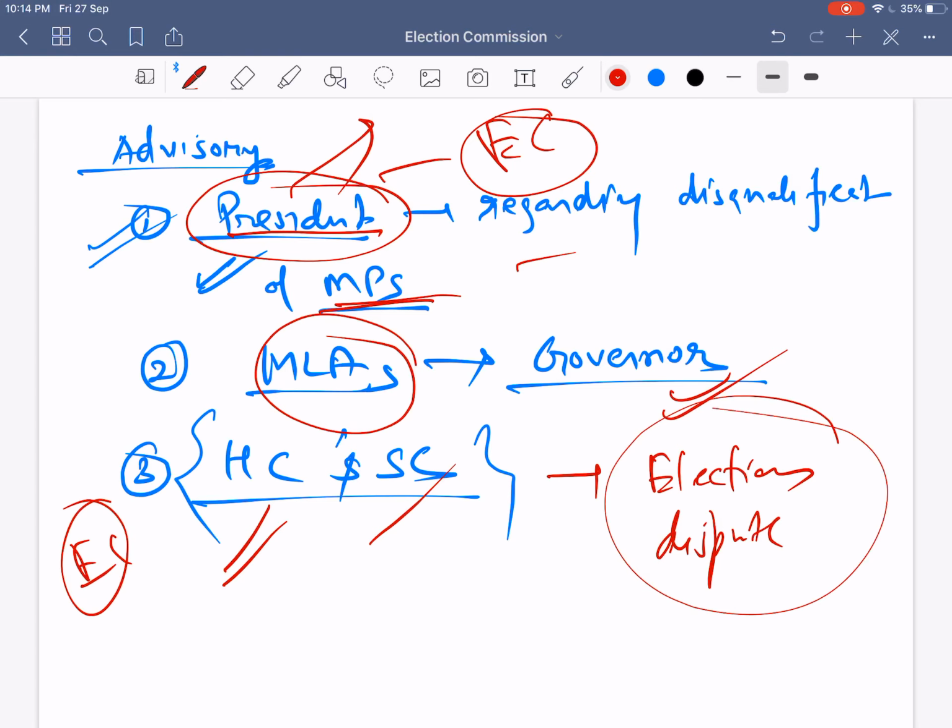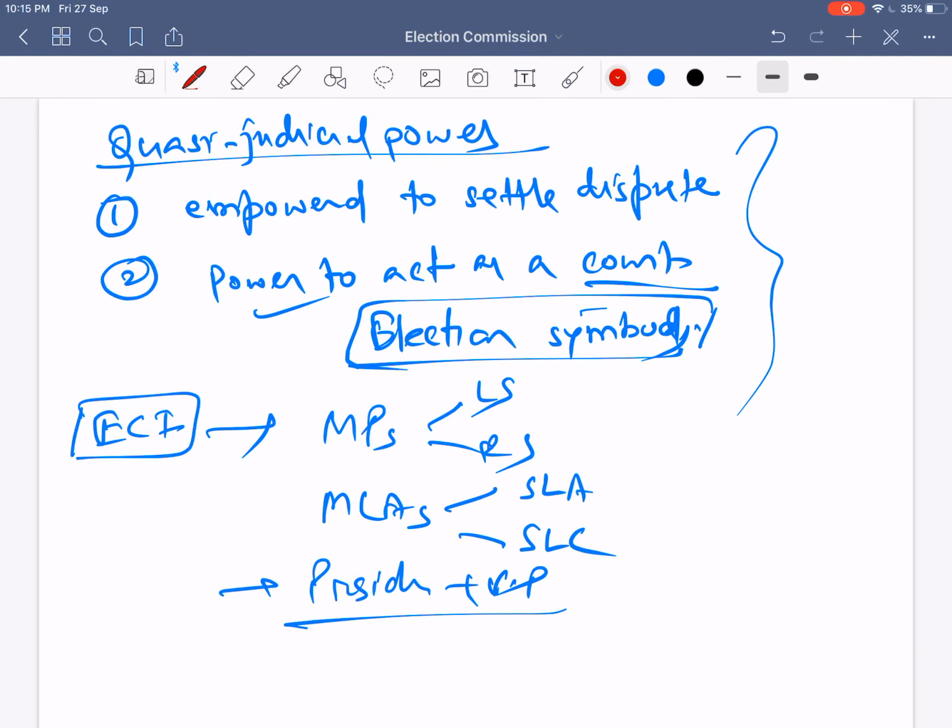Whenever a matter regarding an election dispute arises in the Supreme Court and High Court, in that case also the Election Commission of India advises these two courts. Now we come to quasi-judicial bodies. Quasi-judicial bodies, for example, the Election Commission of India, is empowered to settle disputes, for example regarding election symbols, regarding political parties' deregistration, whatever election dispute happens. The Election Commission is empowered to take decisions.